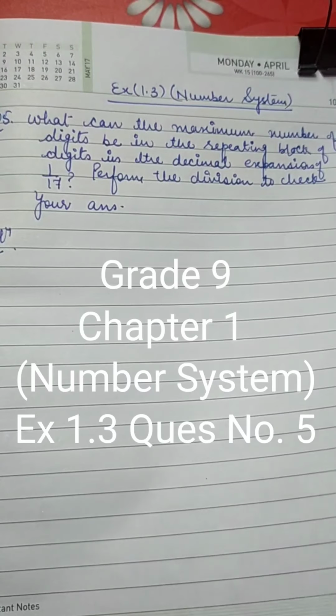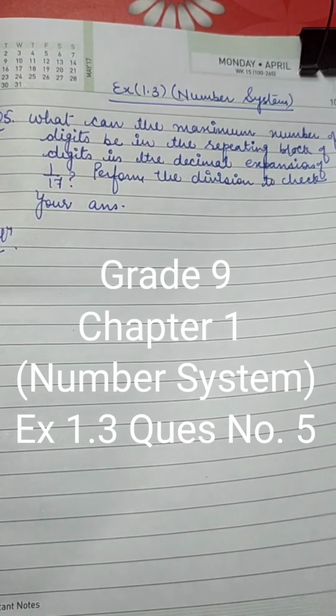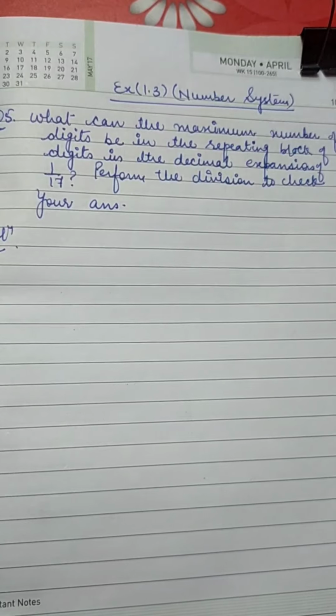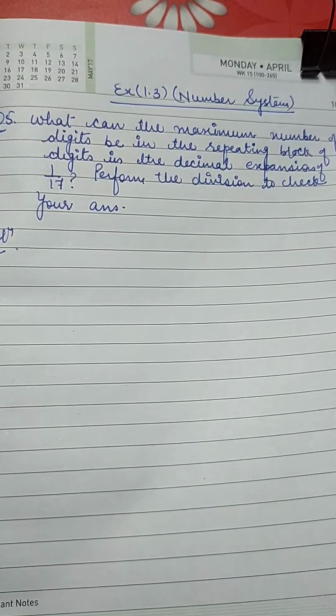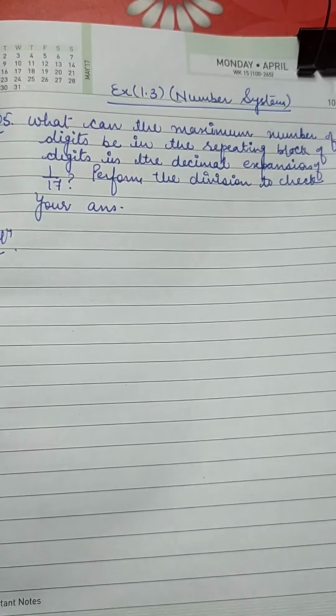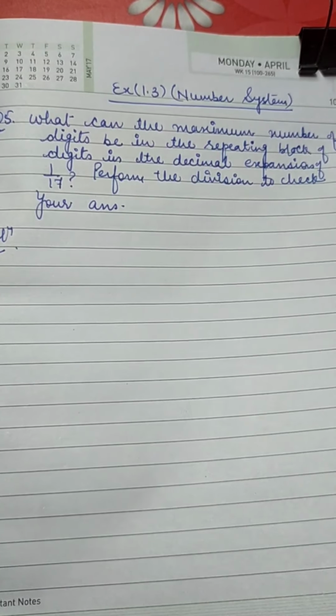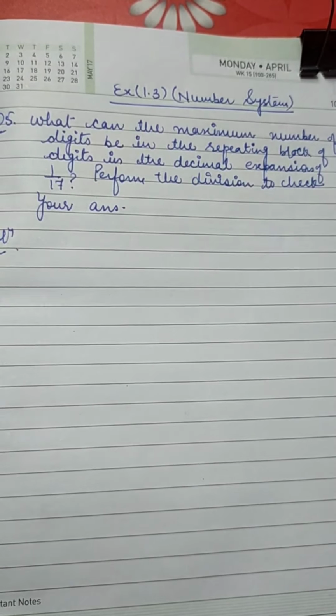Today we will be doing chapter 1, number system, of grade 9. Question number 5, exercise 1.3. What can the maximum number of digits be in the repeating block of digits in the decimal expansion of 1 by 17? Perform the division to check your answer.